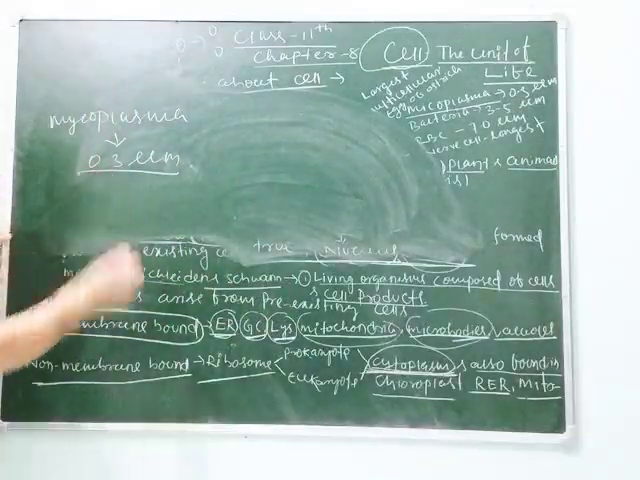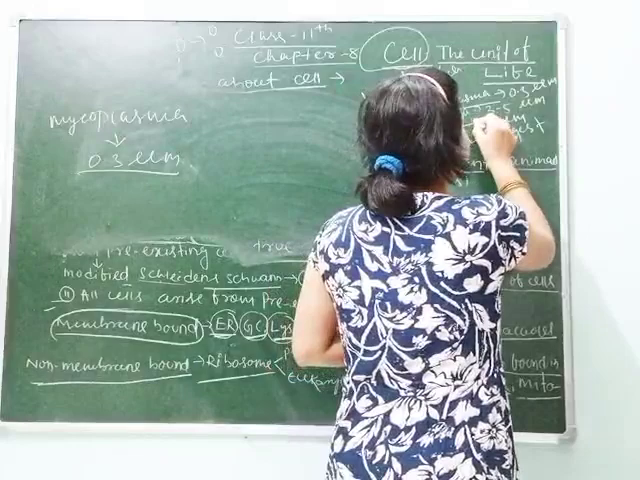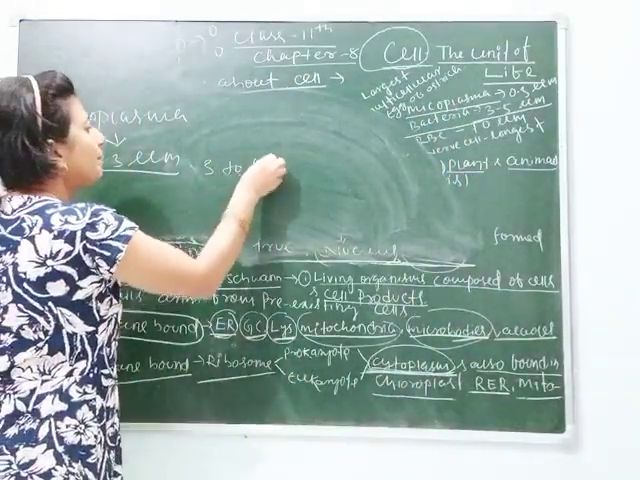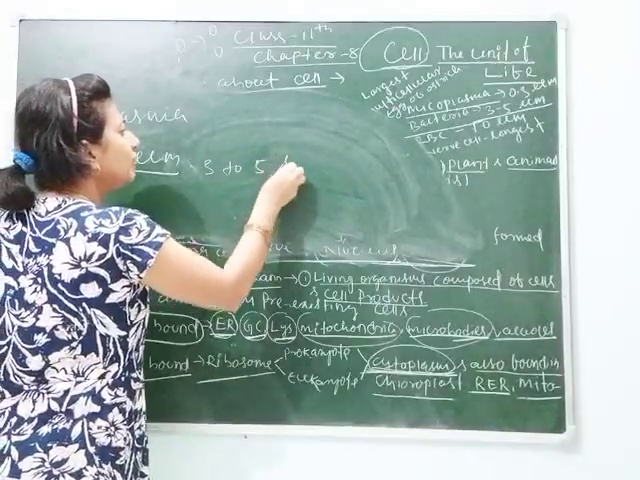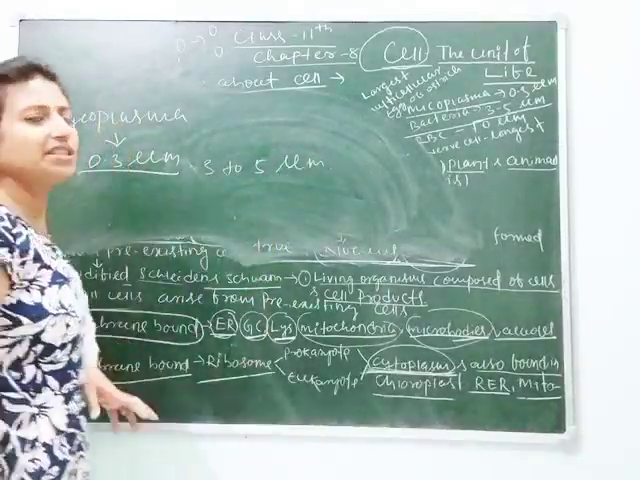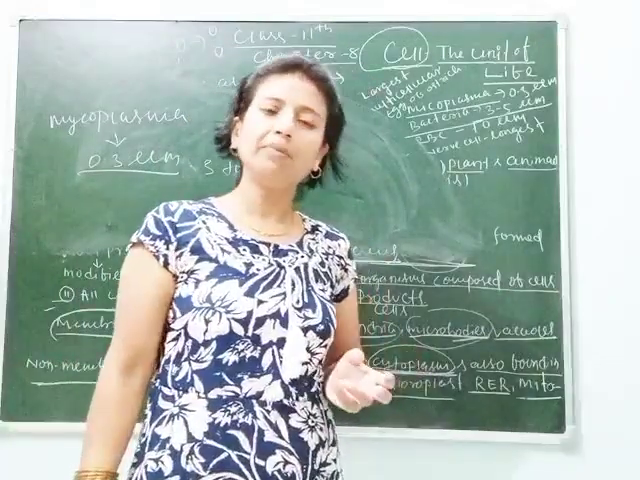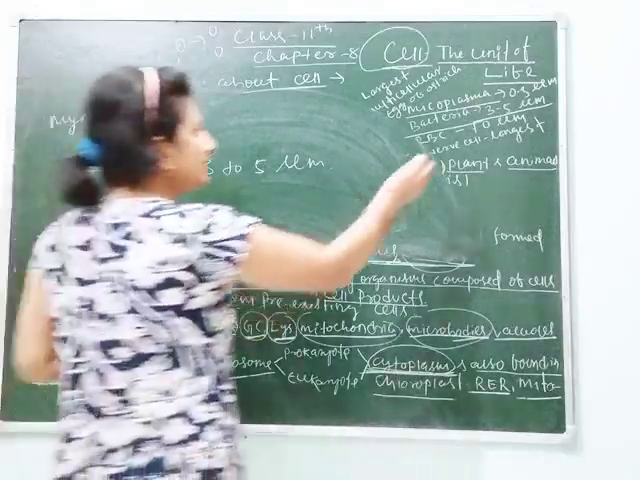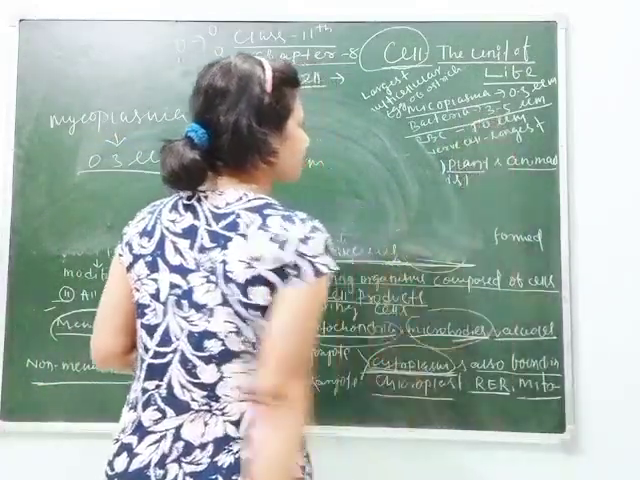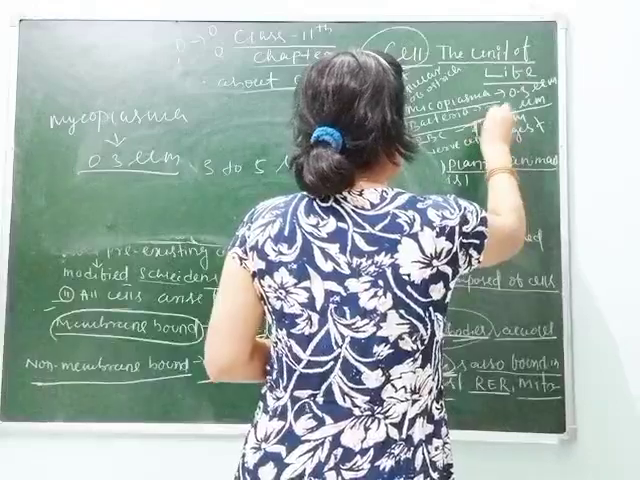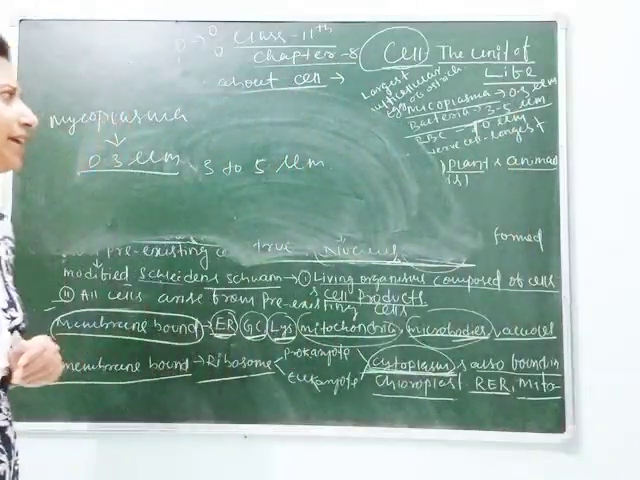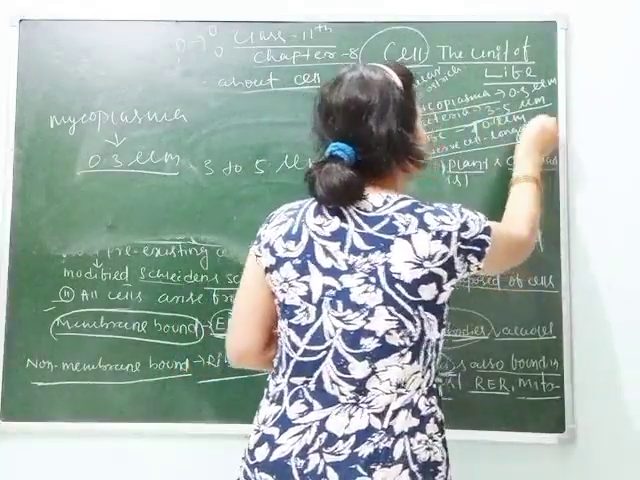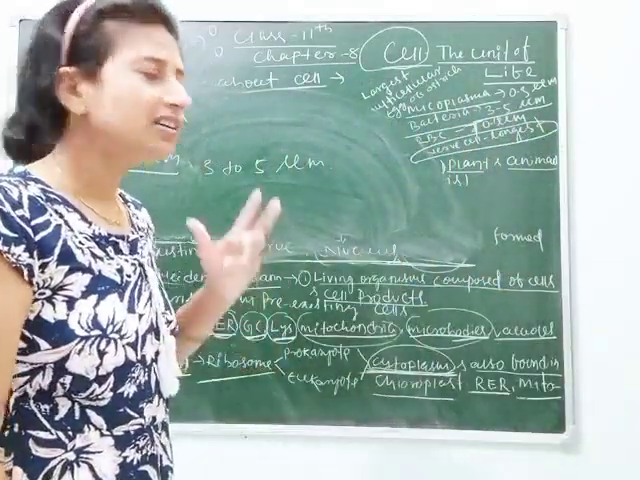Next, the bacterial cell length is 3 to 5 micrometer. Then the RBC, red blood corpuscles, which are present in our blood, vary from 7 to 10 micrometer in length. Then the nerve cell, the neuron, is the longest cell.